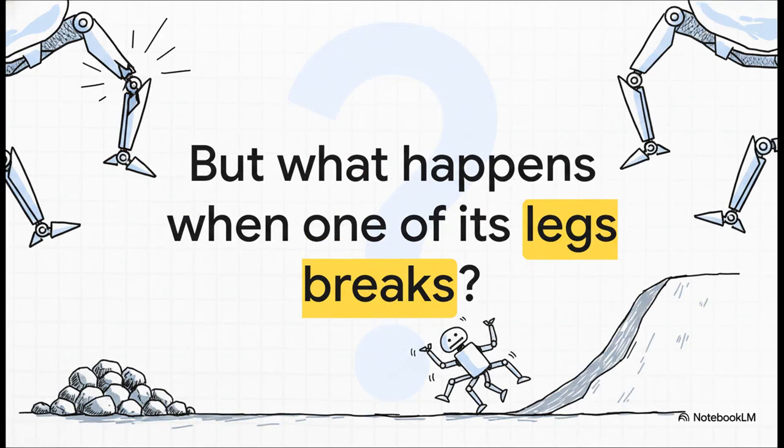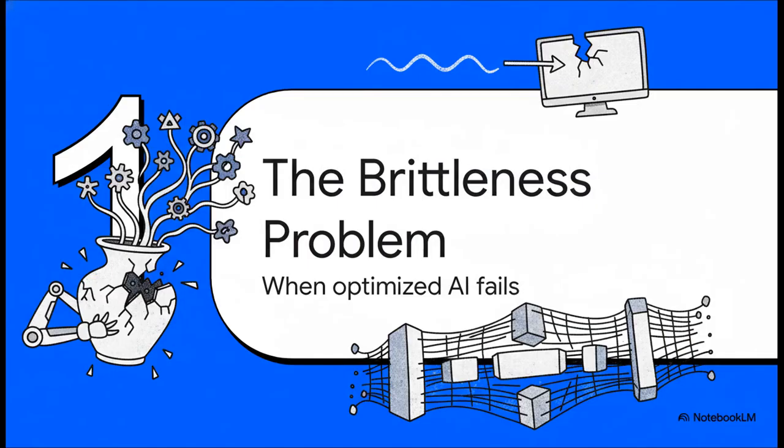What happens when the real world happens? A leg stops, or the ground underneath it suddenly turns to sand. Well, all those thousands of walking styles that were perfected for a six-legged robot, they're suddenly worthless. The robot might just freeze up, or worse, just fall over completely. It's game over. This is what researchers call the brittleness problem.